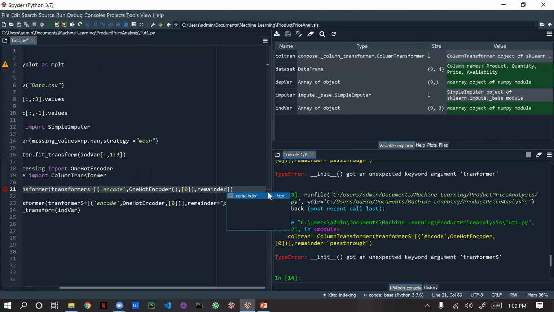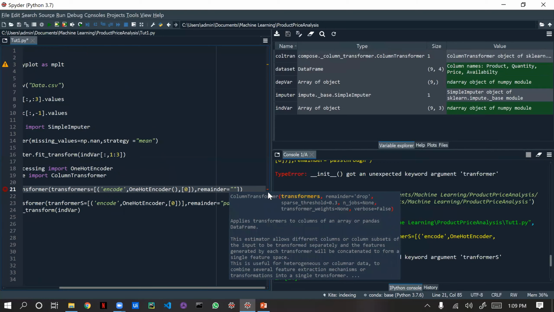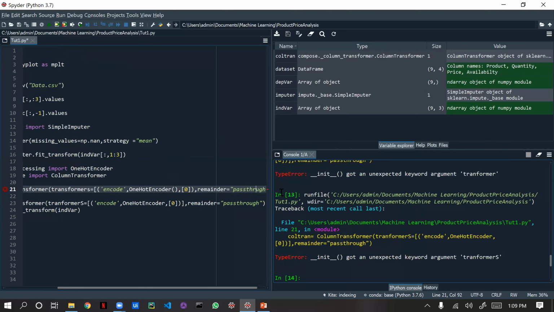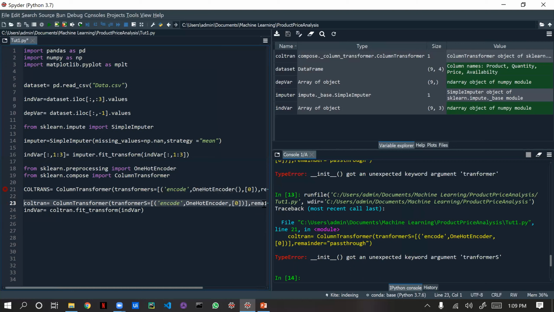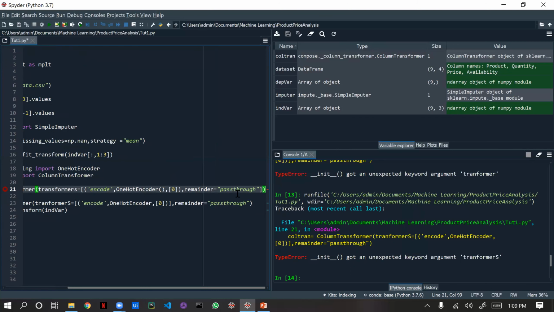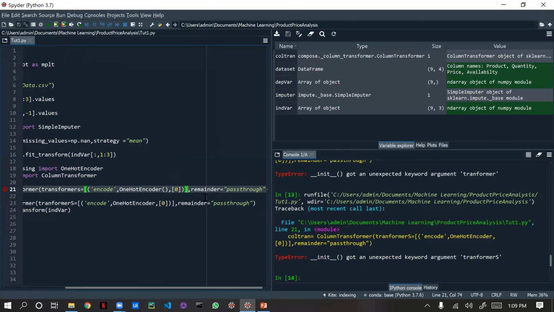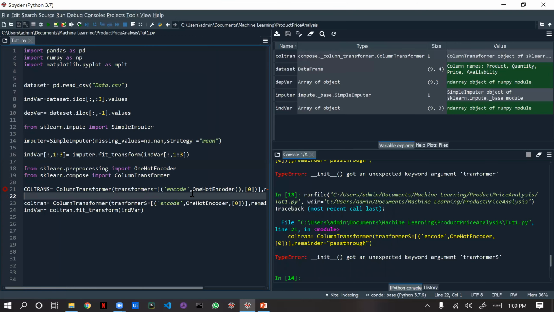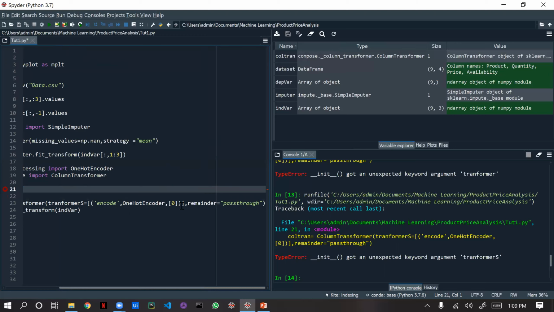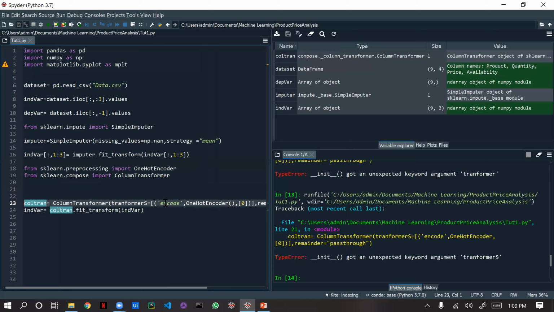Yeah, first time I wrote it correctly. Remainder equal to passthrough.